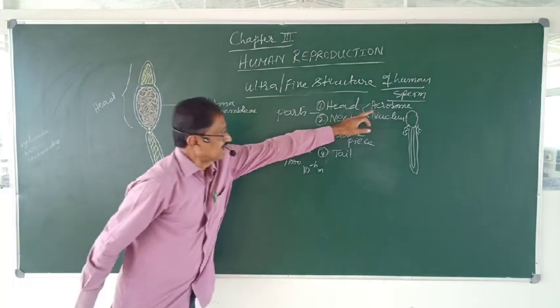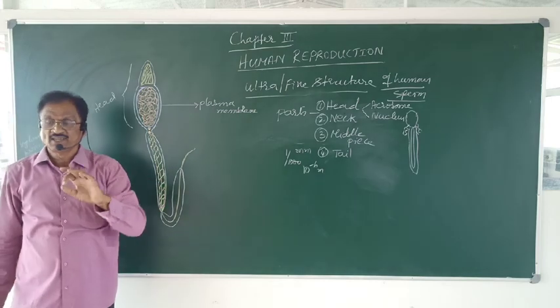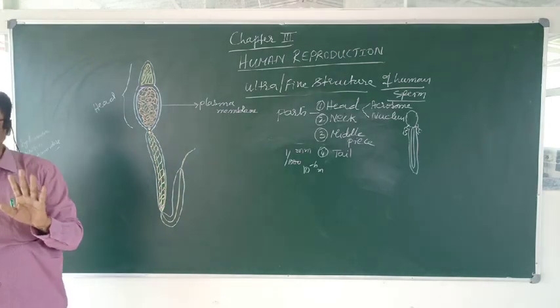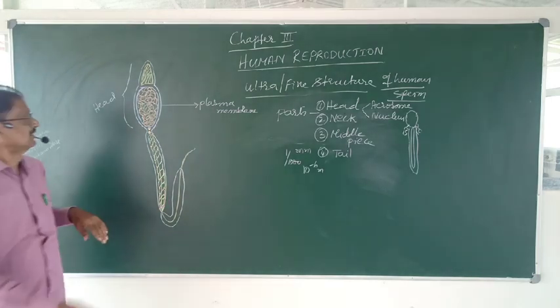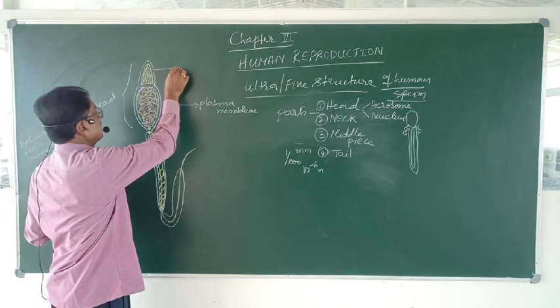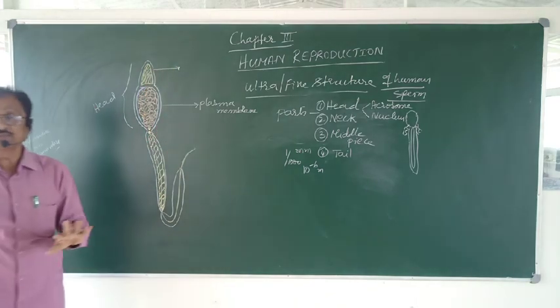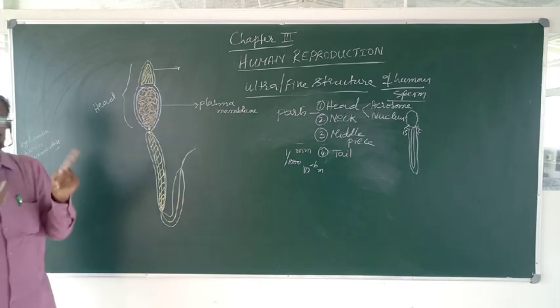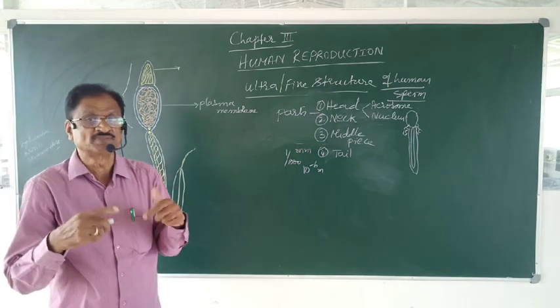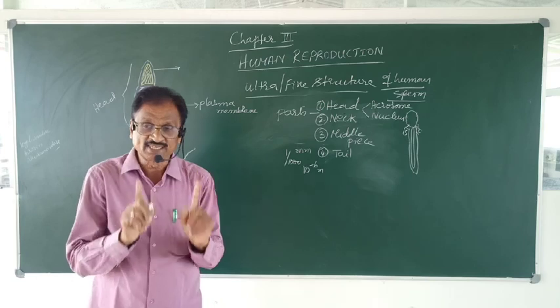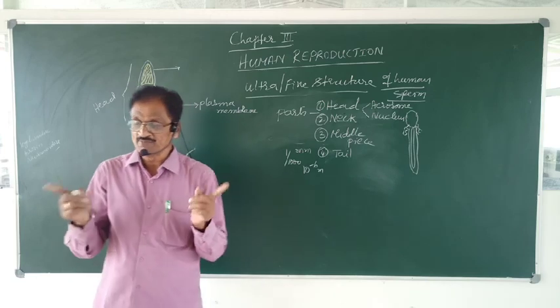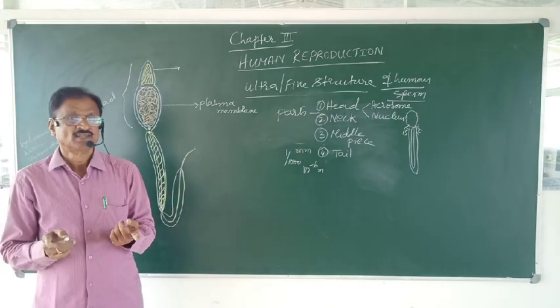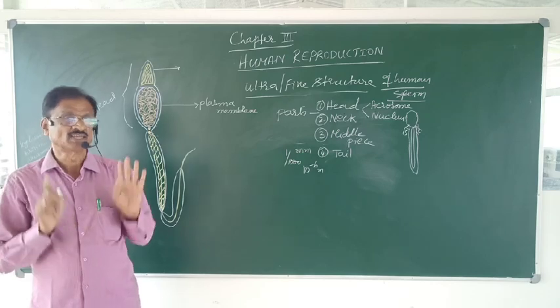Now, the acrosome is the anterior most part of the sperm. It is derived from Golgi bodies. What are Golgi bodies? The Golgi bodies are nothing but one of the cell organelles. What do you mean by a cell organelle? It is a unit of a cell.